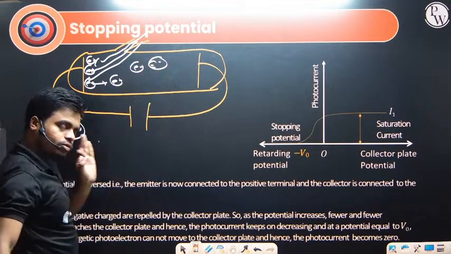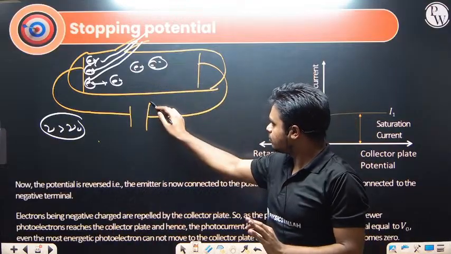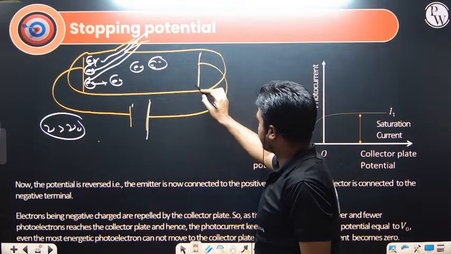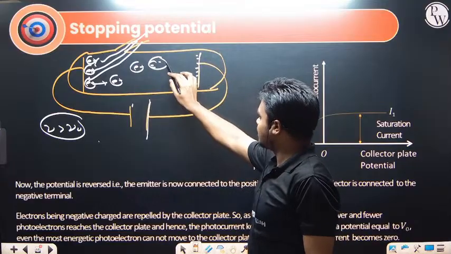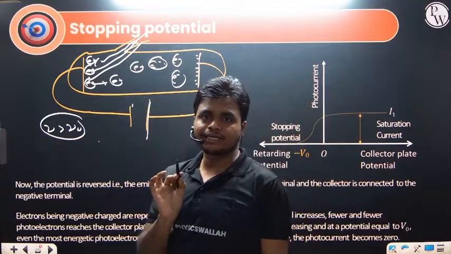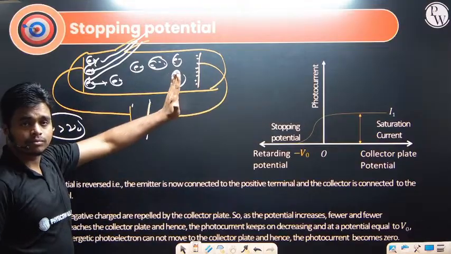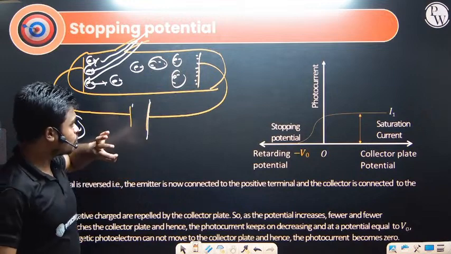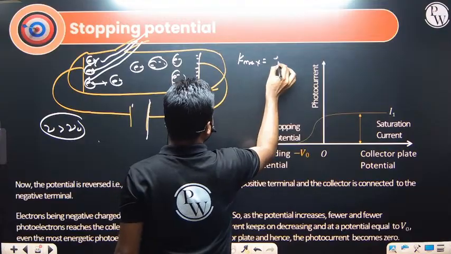But suppose you want to stop this photoelectric effect. For that, we give a negative potential to this electrode, that is the anode, and it becomes negatively charged. It accumulates negative electrons, and we have to stop the electron with the maximum kinetic energy. If you are able to stop the electron with maximum kinetic energy, then the problem is solved, that we are able to stop the photoelectric effect. So to stop it, the maximum kinetic energy should be equal to E multiplied by V naught.